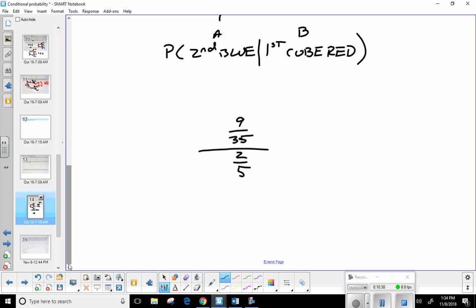Okay. So I've got 9/35 divided by 2/5. And what do we do algebraically if you're dividing by a fraction? Just flip the denominator. Okay, there you go. We're going to multiply by the reciprocal. So 9/35 times, this is going to give me 5/2. All right, so we can simplify here. So it looks like I'm going to get what?